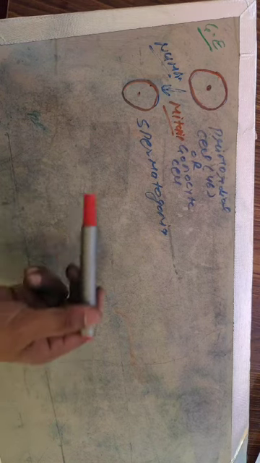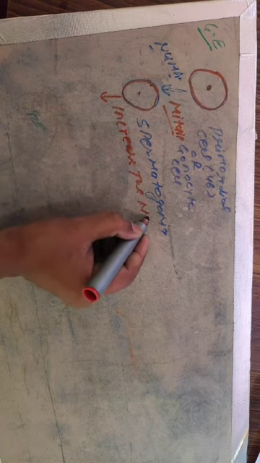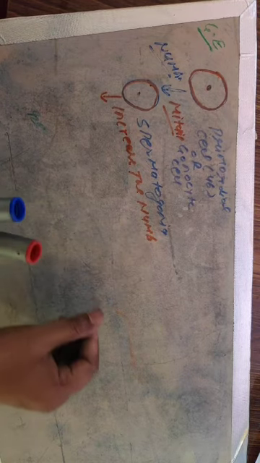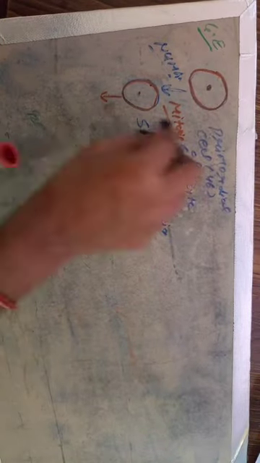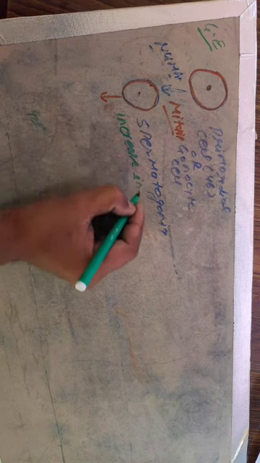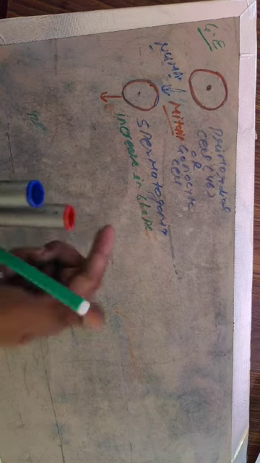Now, what happens to the spermatogonia? Listen carefully. Spermatogonia don't increase their number. They only grow in size. It increases in its shape, that is, it becomes bigger than the previous one.